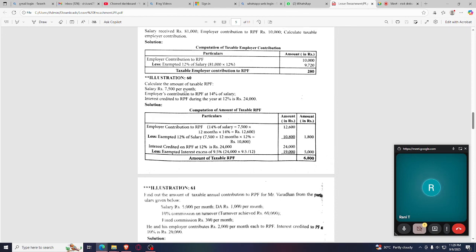And next, you are asked to calculate the amount of taxable RPF. Salary is 7,500 per month. Employee's contribution is 14 percent of salary. Excess of 12 percent is taxable, and here he has 14 percent, so that 2 percent becomes taxable. And here interest credited